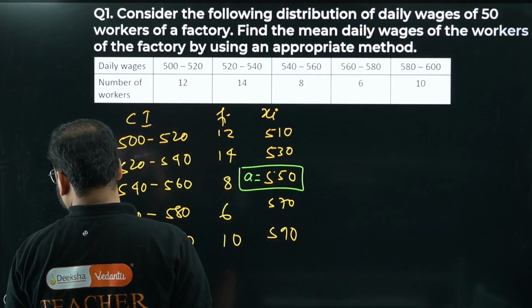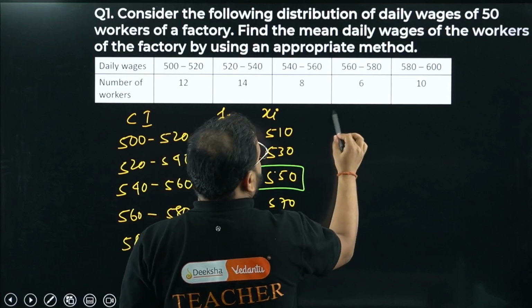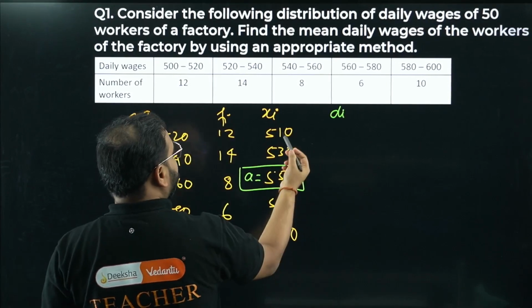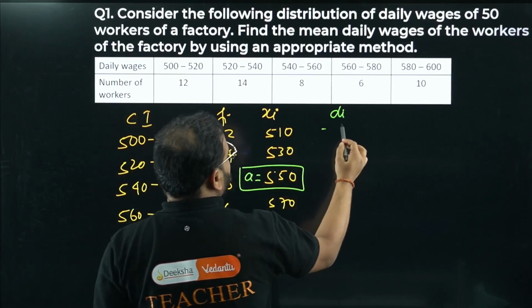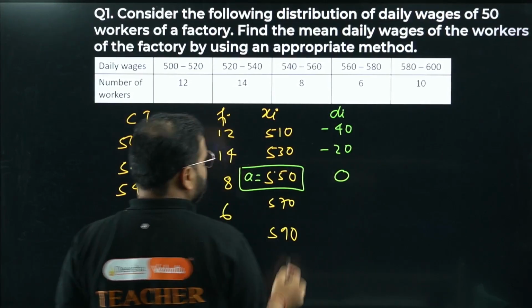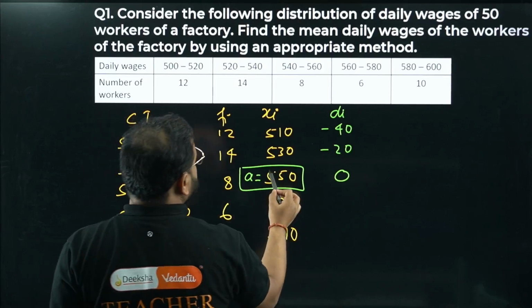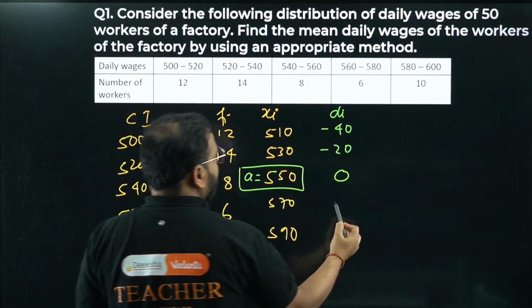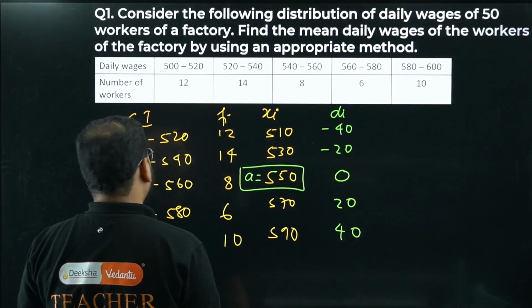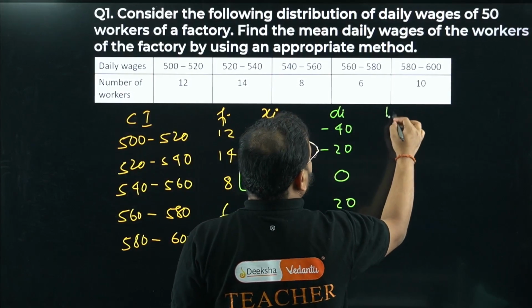Okay, chaliye. Next comes, bacha, for us di. What is di? We know that di is xi minus a. So do that. 510 minus 550, so minus 40. For this I have minus 20. For this I have 0, because 550 minus 550 will be, bacha, what? 0 only, na? 570 minus 550, so we have 20. We have 40 over here. So di we get. Next is what, bacha? Ui, sir.